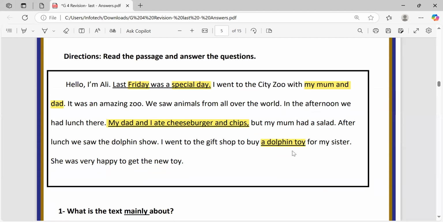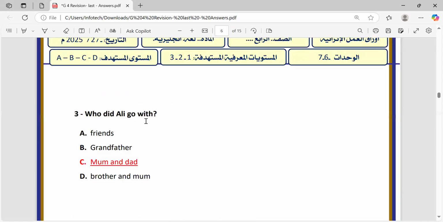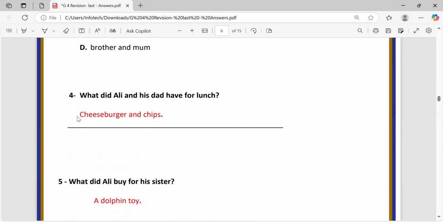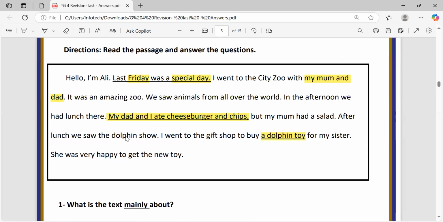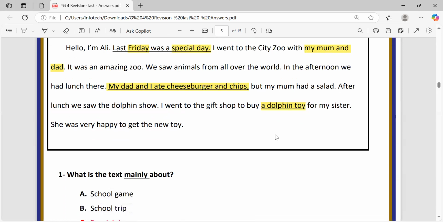So you will not get lost. For example, you're writing the answer here, okay? So when you're writing from the passage, you may ask yourself, where was I? Is it the first line, the second line? But when you underline the answer, you will find it easily. Why? Because it will be clear for you.